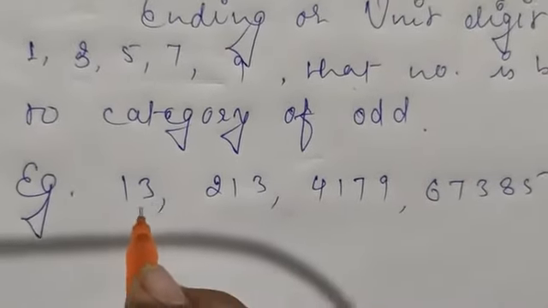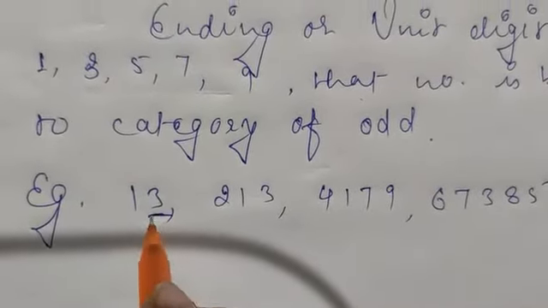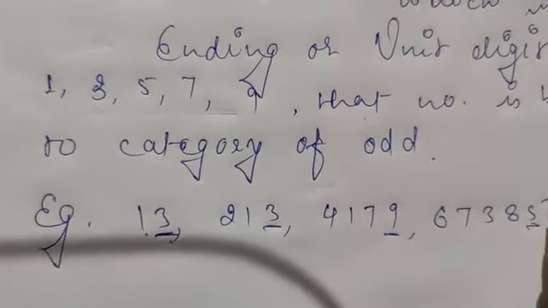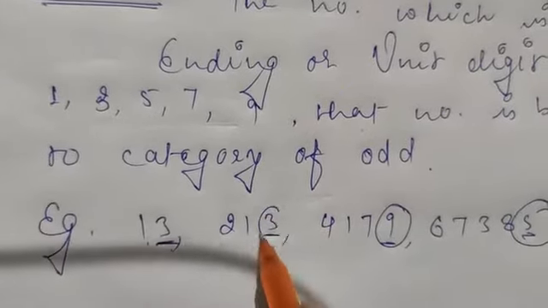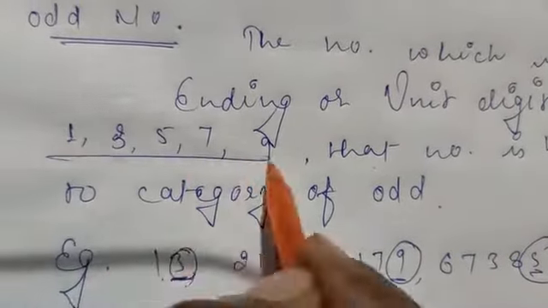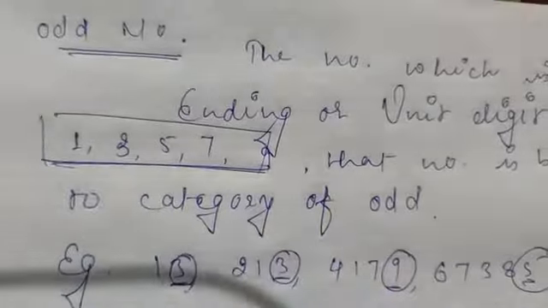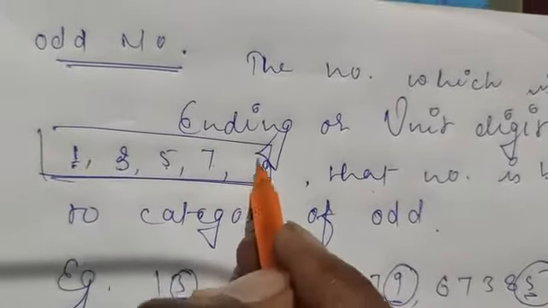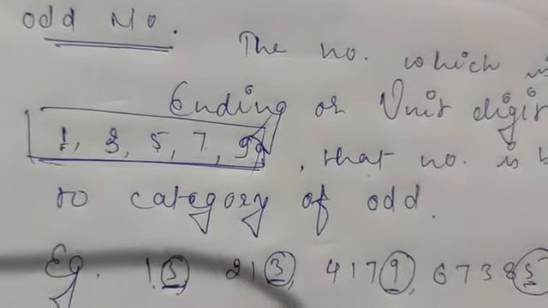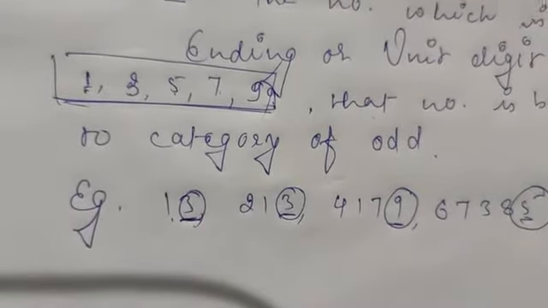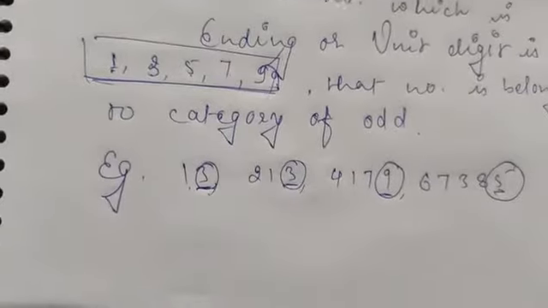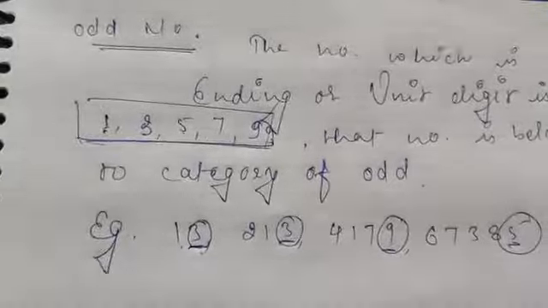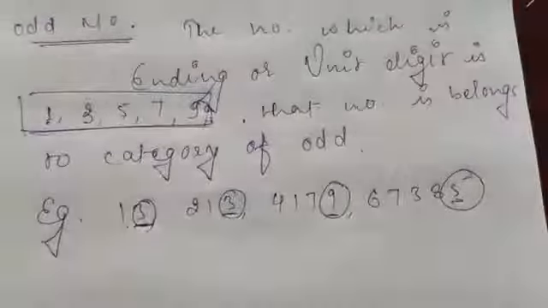Here you can observe that the unit digit, your last digit, is 3, 3, 9, 5. As I already mentioned, a number ending with 1, 3, 5, 7, 9 belongs to the category of odd numbers. So it is a very easy method to identify an odd number.